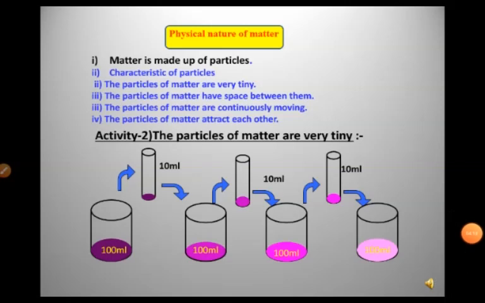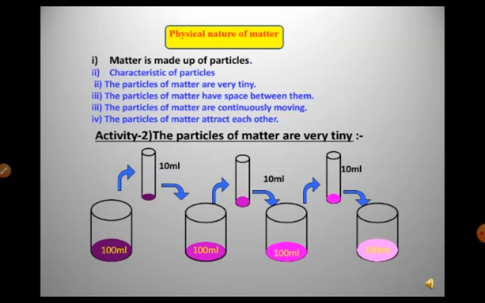So, if we consider that matter is made out of particles, let us explore the characteristics of these particles by conducting some exciting experiments. We can come to the conclusion what the characteristics of the particles are.